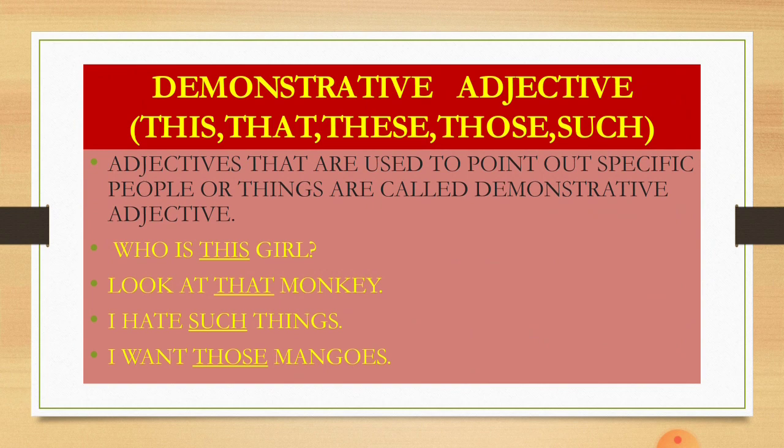I hate such things. Things is again a noun and such things, categorizing the things, giving us some information about the things, is again an adjective and it is demonstrative adjective. I want those mangoes. Those is again demonstrative because it is pointing towards the noun, that is mangoes. Try to complete the exercises that have been given after these adjectives. They are very easy to do.